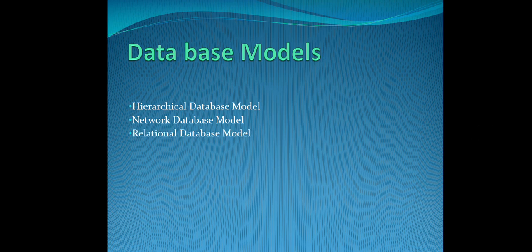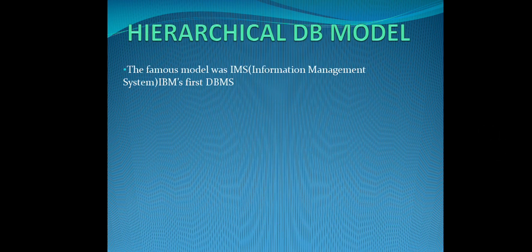The next one is the database model. We have different database models, so we can store the data in different models. We have four: hierarchical database model, network database model, relational database model, and object oriented database model. First we'll see the hierarchical database model. In the hierarchical database model, the famous model was IMS, that is Information Management System. This method was used by IBM.